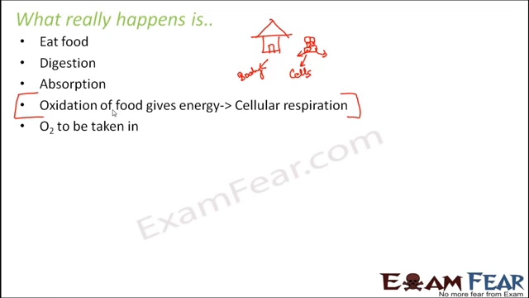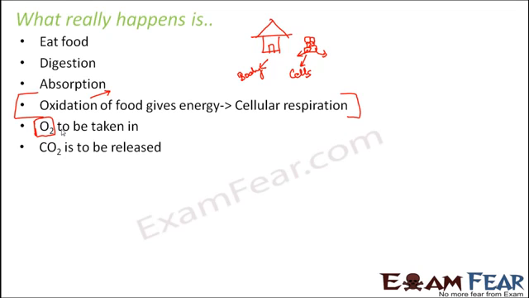So now respiration has to take place. Now for this respiration, what do we need? We need oxygen, because I said that the food needs to be oxidized. So for this you need oxygen. So oxygen has to be taken in. So by some or the other method, oxygen needs to enter inside your body. Only then oxygen will be available to the cells of our body to carry out oxidation. So only then respiration will happen. So oxygen has to be taken inside our body by some means.